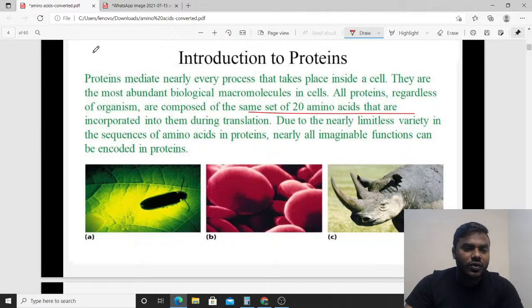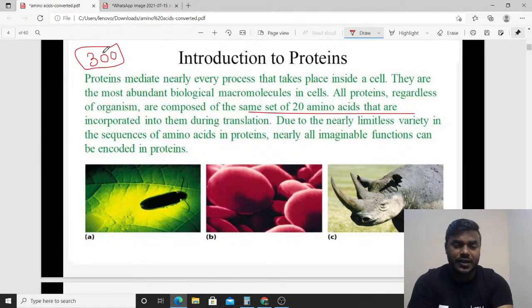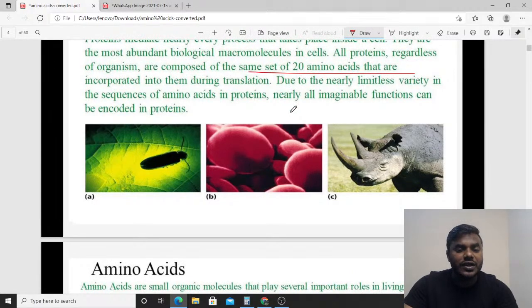Now you will get one doubt, you can ask me a question: sir, in nature there are more than 300 amino acids, then why are we using only 20 amino acids to synthesize the protein? The reason behind that, friends, is that only 20 amino acids can be coded by our gene. So these 20 amino acids, majorly coded by our gene, are translated into proteins during the process of translation in both prokaryotes as well as eukaryotes.